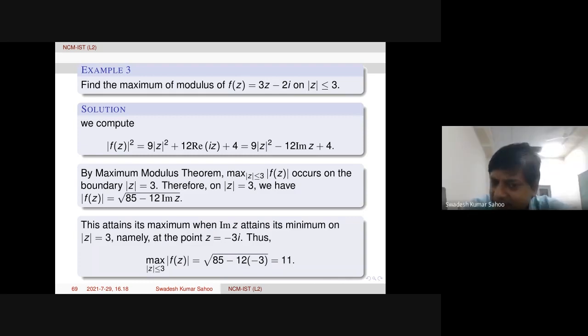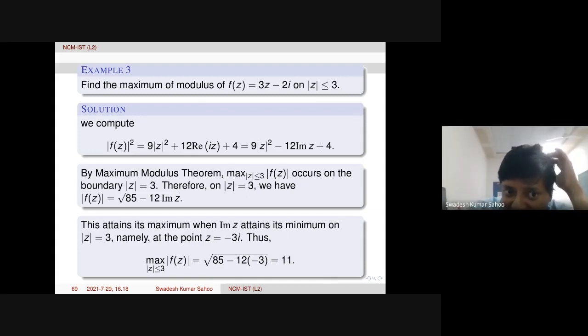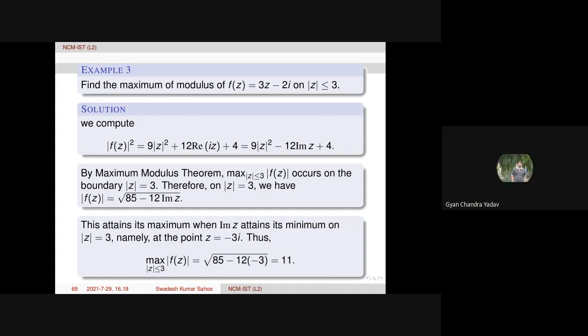Sir, if we take the point z equal to 0 here. No, z has to be on the boundary point, right? On mod z equal to 3 means what? On the circle. Exactly, sir. The maximum is occurring on the boundary, on the circle. So we cannot choose z equal to 0 first of all. Exactly. Thank you, sir. Sir, can you compute the minimum value also by this?